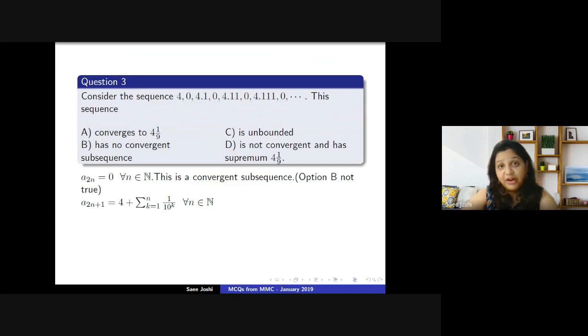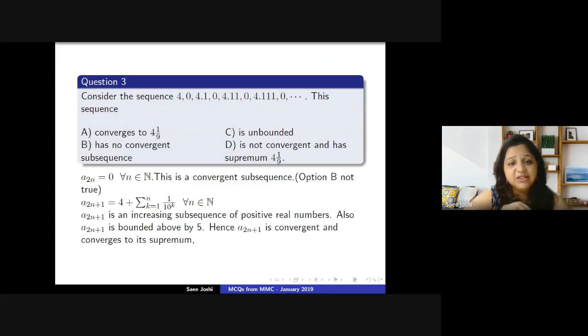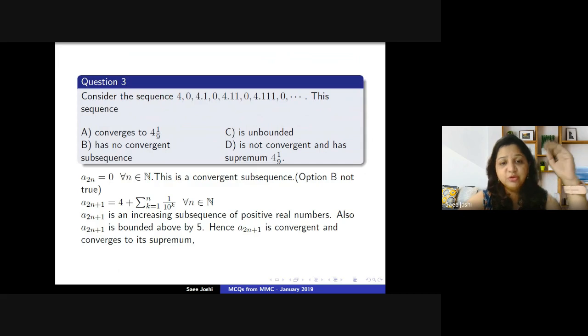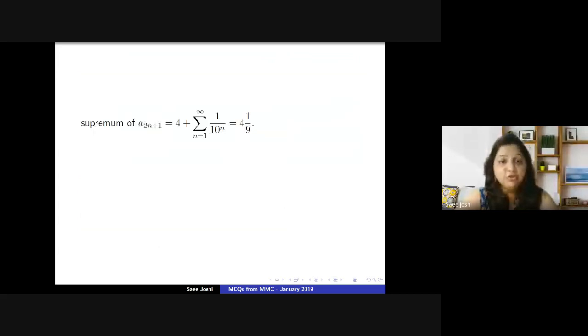Now a fact to observe once again is that this is an increasing sequence of real numbers, and you can also observe that it is bounded above by 5. So this is an increasing sequence which is bounded above, so it has to converge to its supremum. Now what should the supremum be? The supremum is nothing but 4 plus the summation, n goes from 1 to infinity, of 1 by 10 to the power n, which comes out to 4 and 1 by 9.